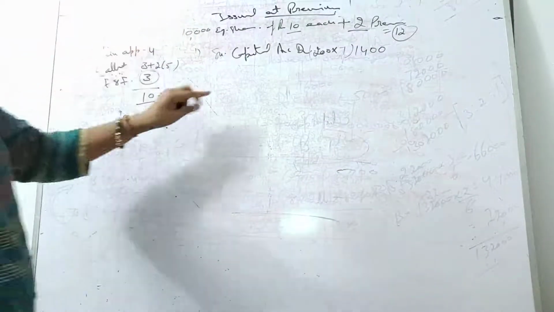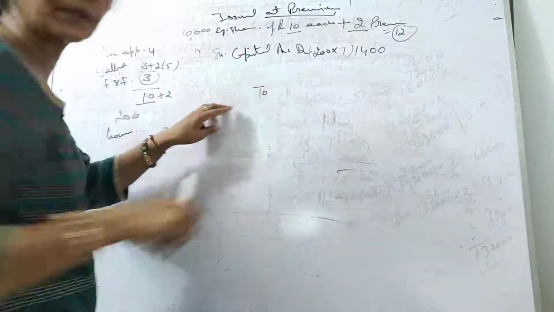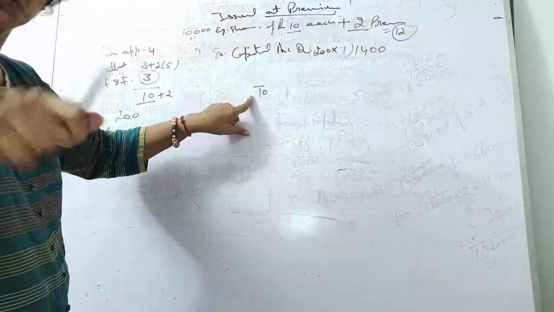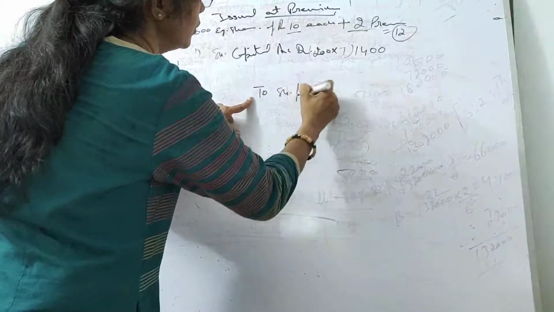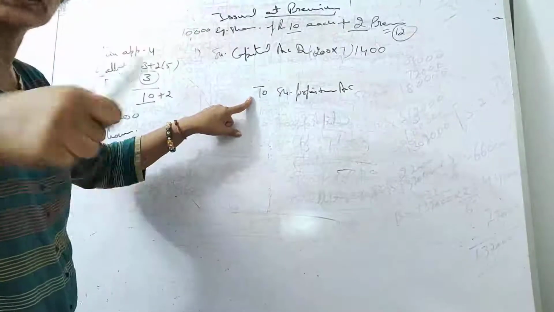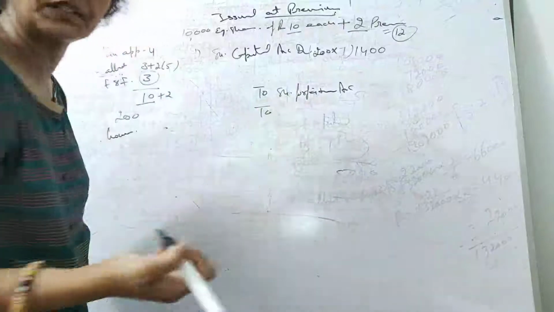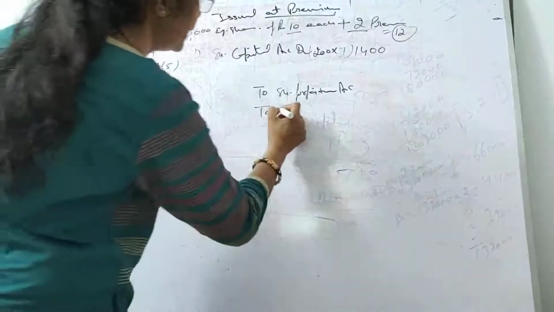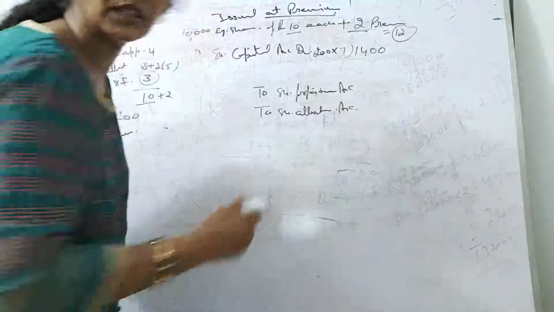All right, now our next step is what? Whatever you have received comes in the share forfeiture account. All right, and whatever you don't receive, that comes by its name. And what we didn't receive is the allotment. So we can write share allotment account, right?